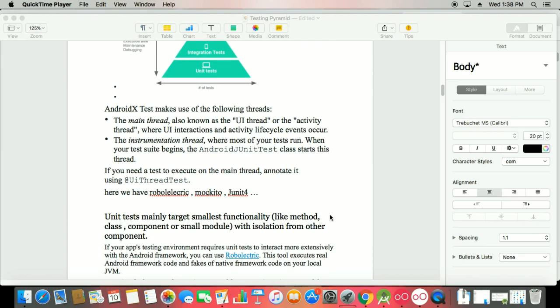And if you go with the testing, we have a lot of classes, packages, that is your Robolectric, we have Mockito, we have JUnit 4. So by default we are working with JUnit 4 in your Android Studio. But today is the day for JUnit 4. I will explain Mockito and Robolectric also in the coming sessions, but one by one.